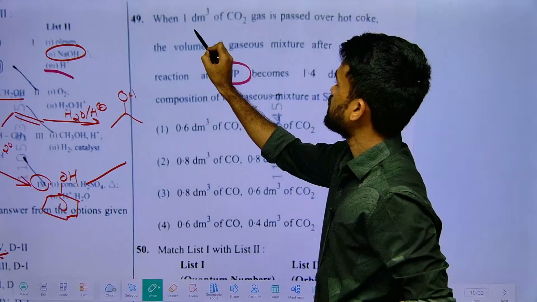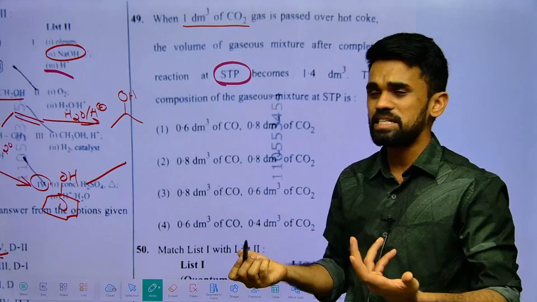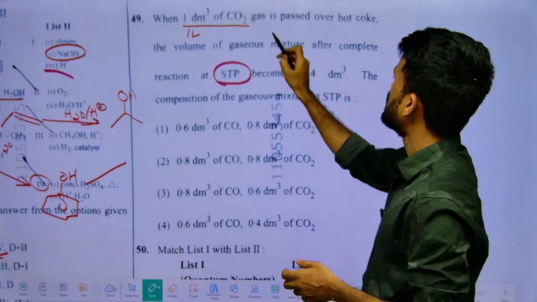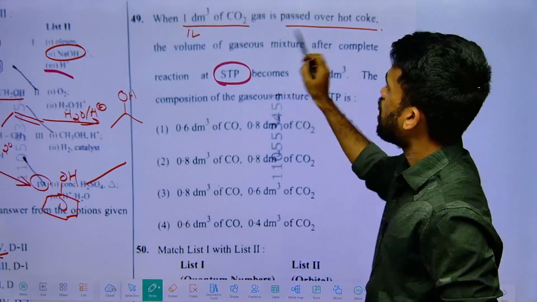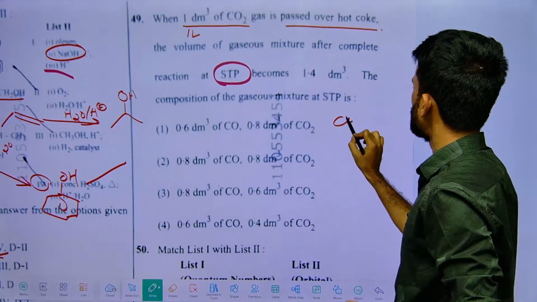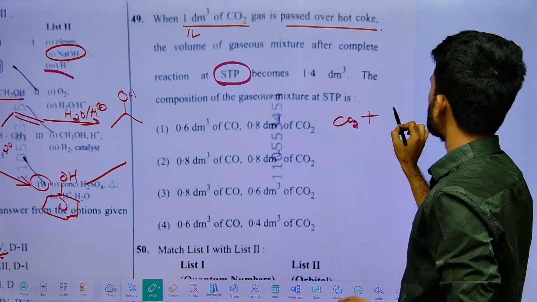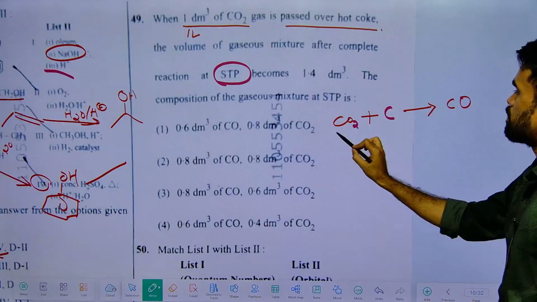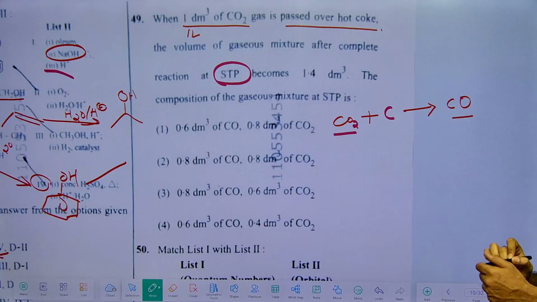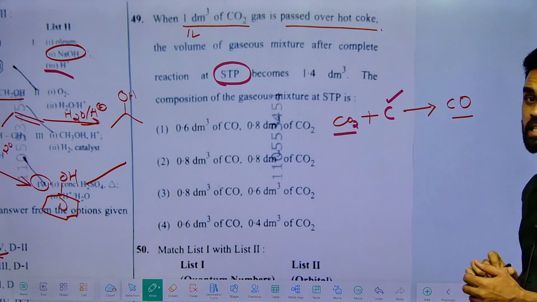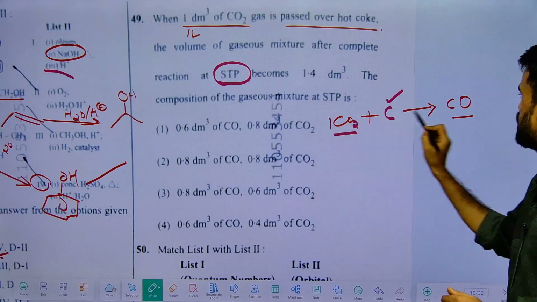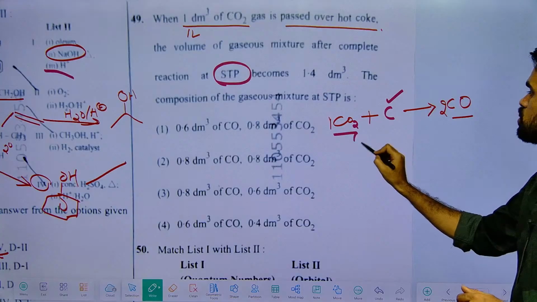When 1 decimeter cube, or you can simply take it as 1 volume or 1 liter, of CO2 gas is passed over hot coke, that is carbon, what happens? You are going to get CO. Carbon dioxide converts into carbon monoxide, so carbon is acting as a reducing agent here. So 1 CO2 is converting into 2 CO. Both of them are gases here.